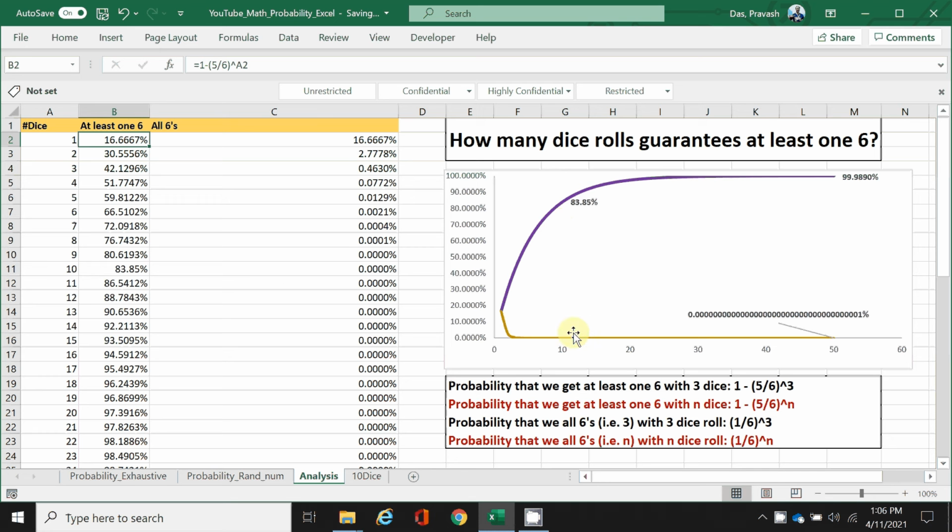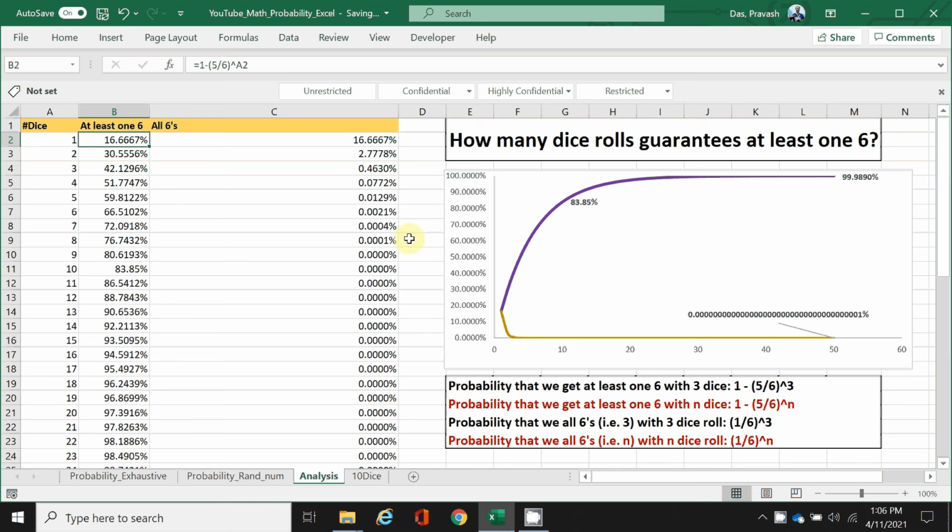You can see with 10 dice, there is 83.85% chance that at least one will land a 6. Similarly, with 50 dice, it is 99.98%. It increases exponentially, and never reaches 100%. It tends to 100% at infinity. So the answer would be infinity actually, but we get the gist. It requires an infinitely large number of dice to guarantee a 6.